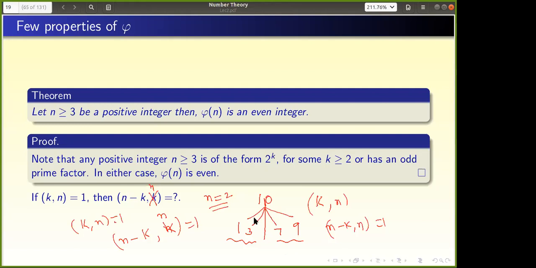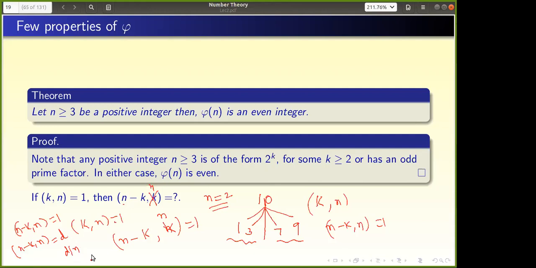If you assume that D is the GCD, then D divides n minus k, and then D will divide k. This part is easy to show: the GCD of n minus k comma n is 1. So this you need to prove. Rohan is giving a hint: start with D, the GCD.